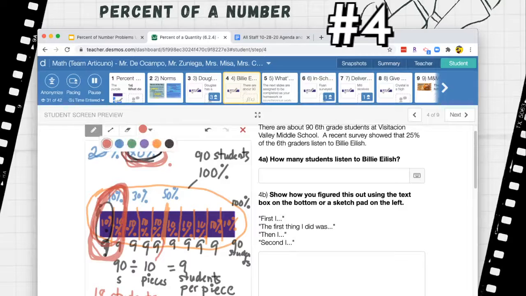So that's all the work that we did in orange. Then we said, hey, I want 20%, but I have to figure out how many students represents each of these 10% pieces. And we figured out it was 9 because of multiplication or division. And then after that, it was a matter of figuring out, hey, I want to know the 20%, and 20% is this piece, and 20% is 9 and 9, which is 18.